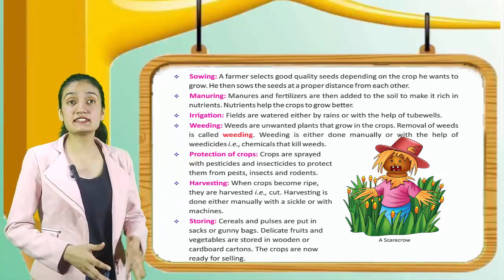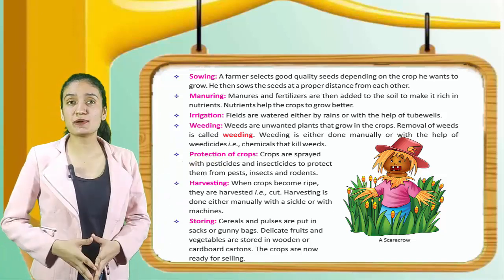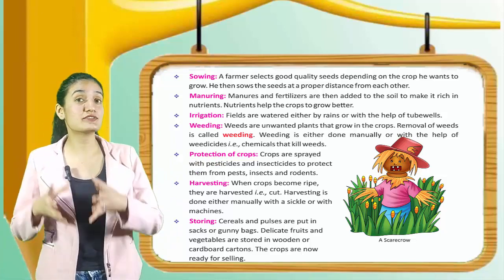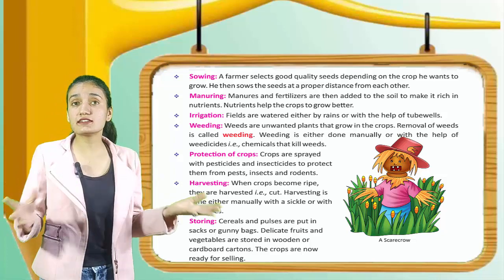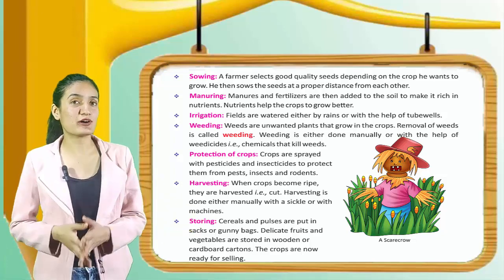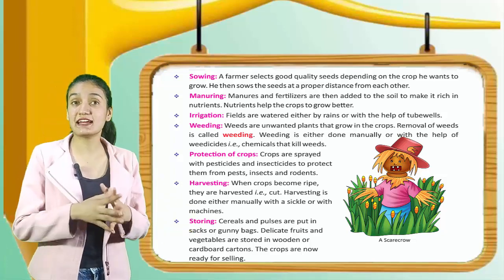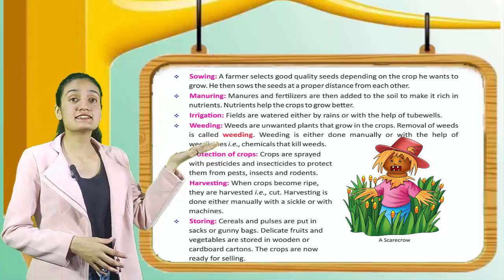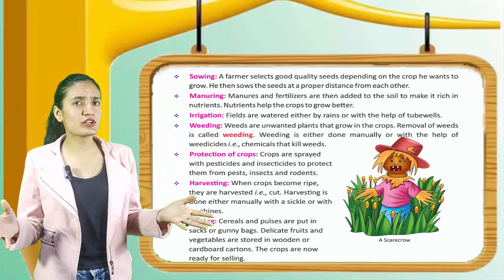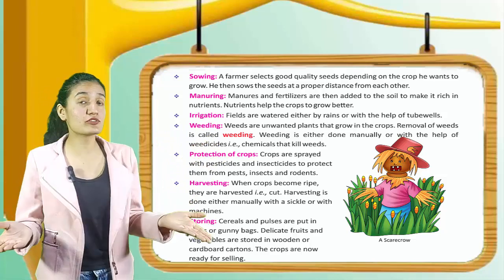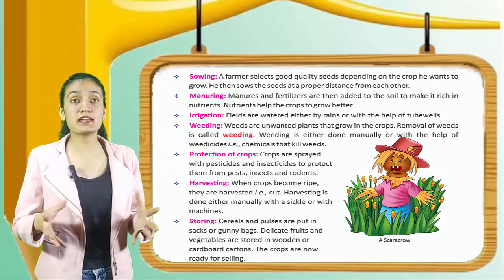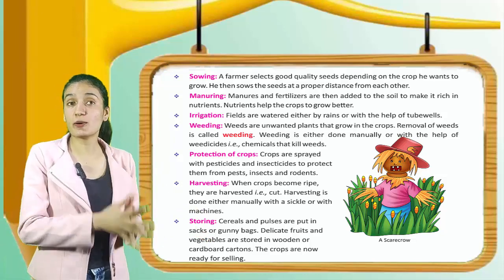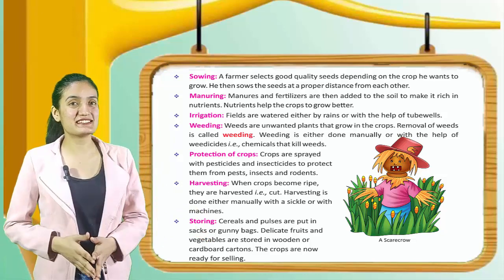Next is weeding. Weeds are unwanted plants that grow in the crops. Removal of weeds is called weeding. Weeding is done either manually or with the help of weedicides, that is, chemicals that kill weeds. Next is protection of crops. So kids, protection of crops is also important. Crops are sprayed with pesticides and insecticides to protect them from pests, insects and rodents.